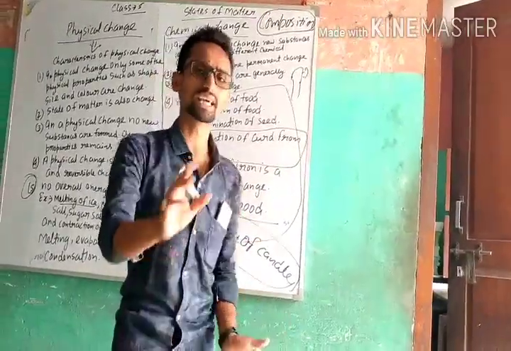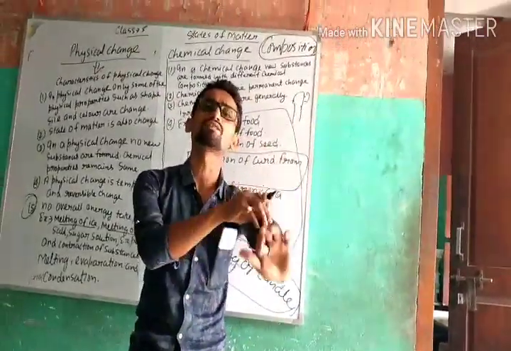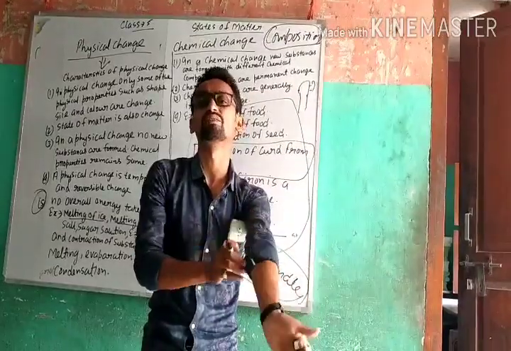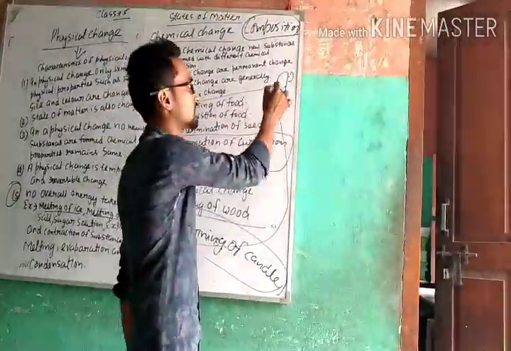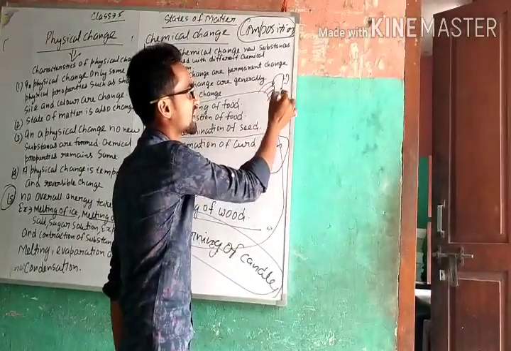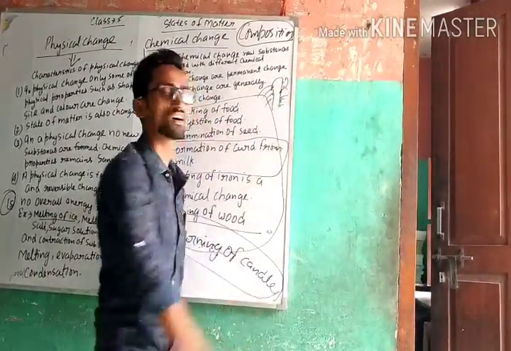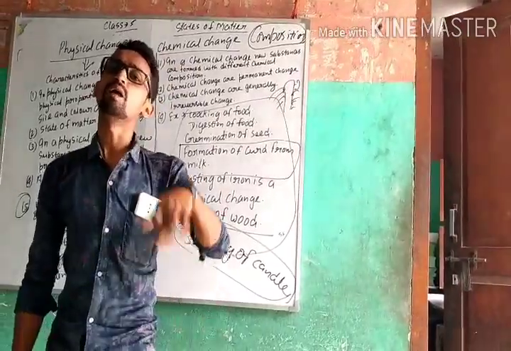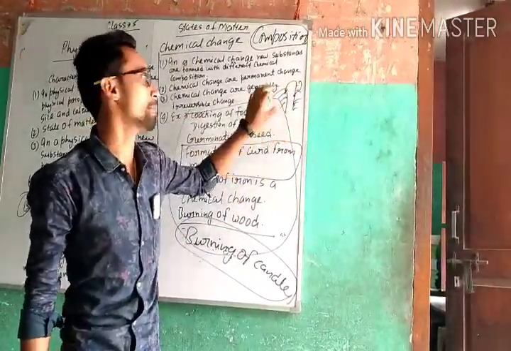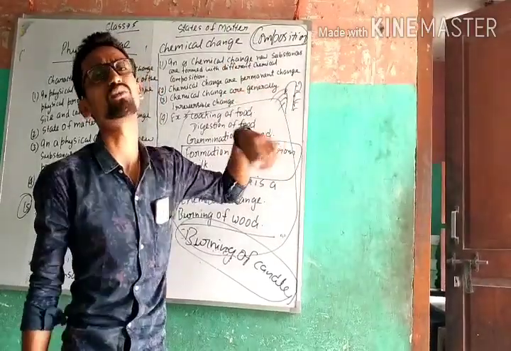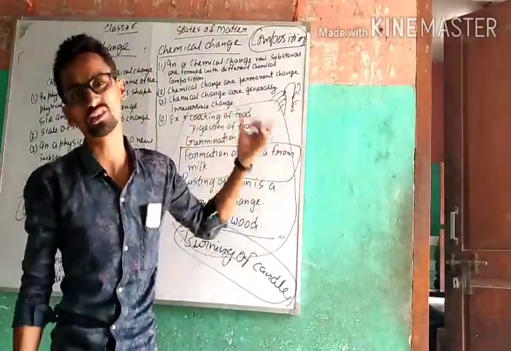How do two changes occur? We can say that burning of a candle shows two changes. When a candle burns, the melting of wax occurs. Melting of wax does not form a new substance. It means melting of wax when a candle burns is a physical change.